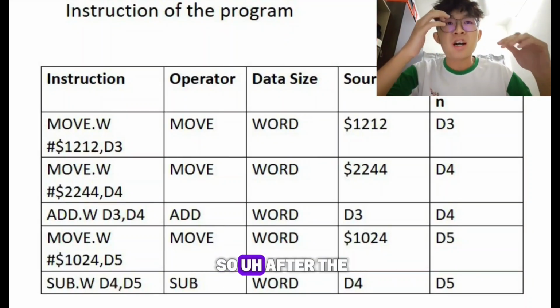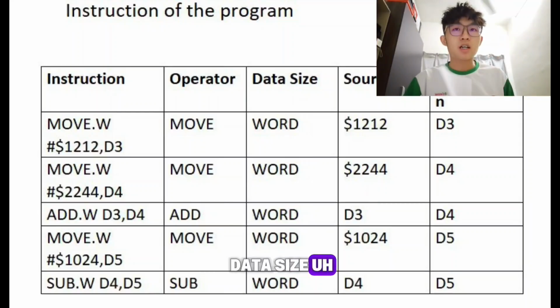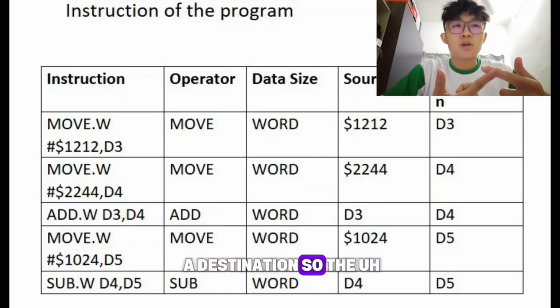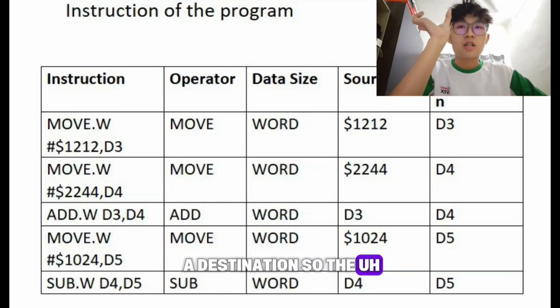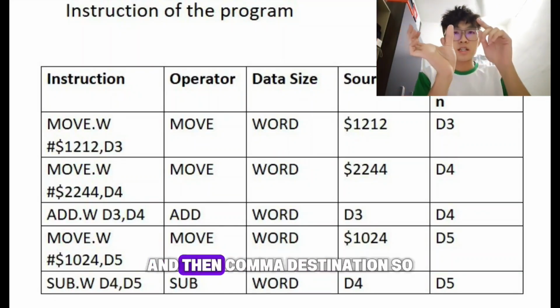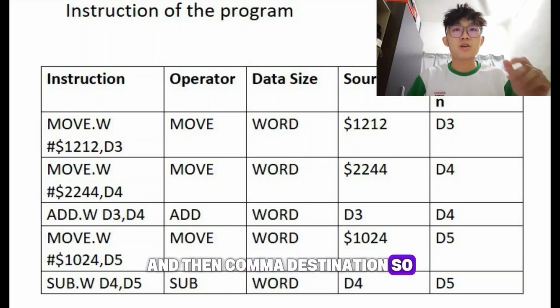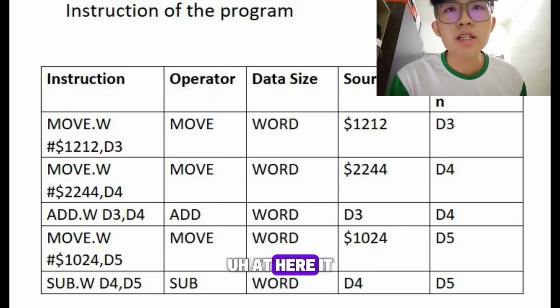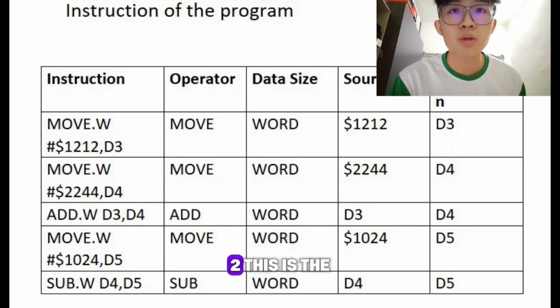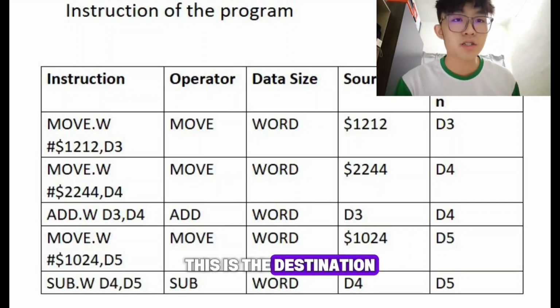So after the data size, there will be a source and a destination. The arrangement of the source and destination is the source first and then comma destination. So here it means that #$1212 is the source, and after the comma, D3 is the destination.